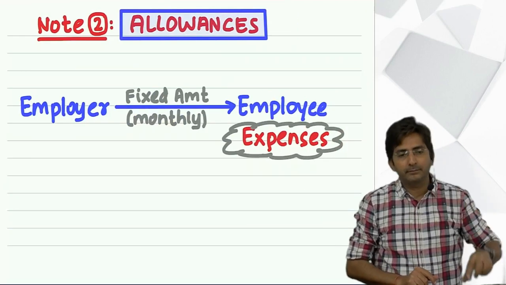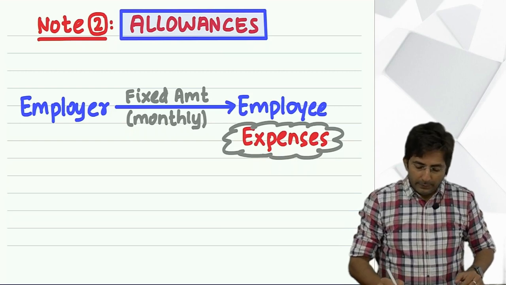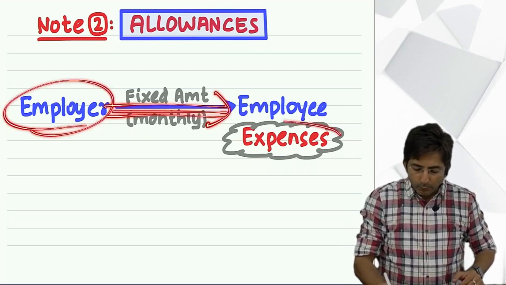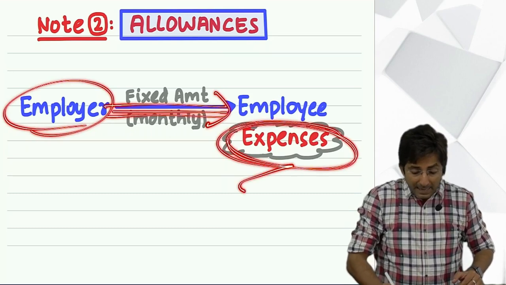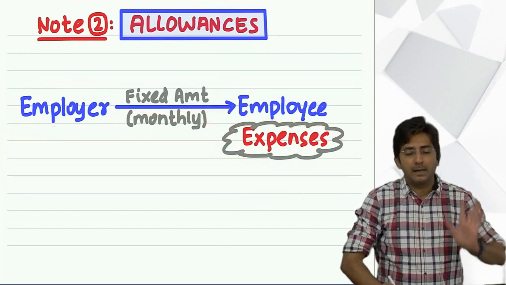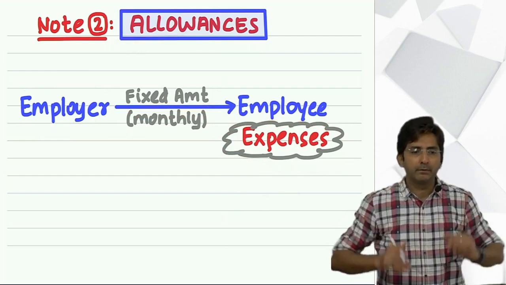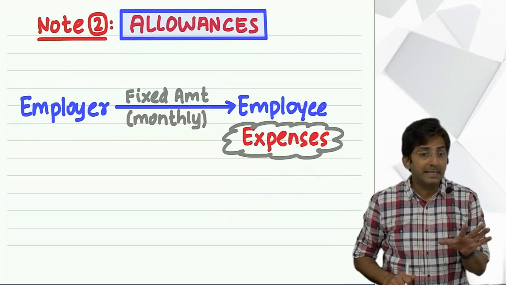Feel this drawing. Whenever employer gives for your expenses, then it is called allowance. Actually, to allow is a general word. Allow means to give. But allowance you cannot say casually for everything.